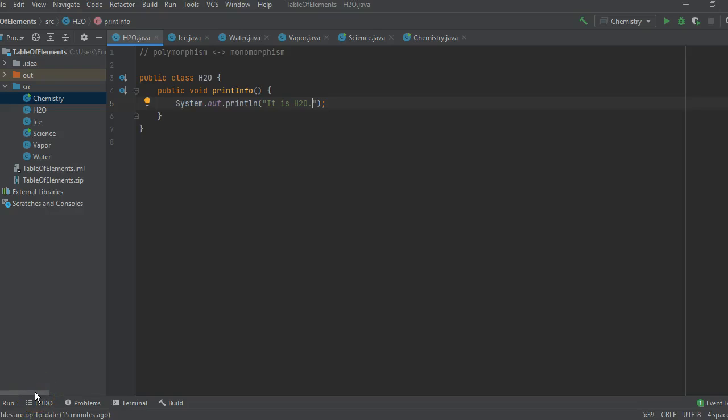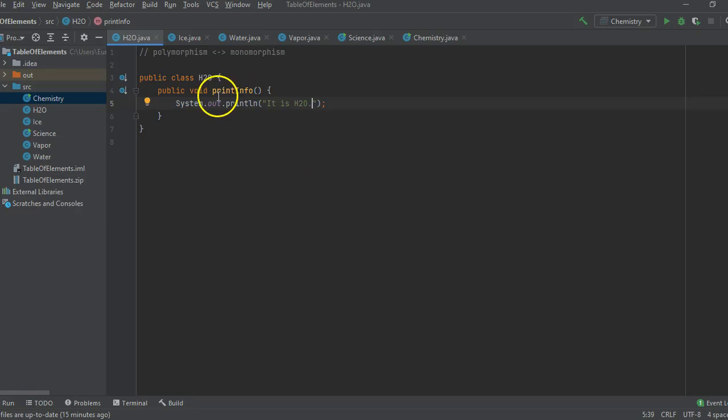Hello, I'm going to illustrate the concept of polymorphism using an example of H2O water. Here, I created a superclass, which is a parent class named H2O. In nature, H2O has three different types: ice, liquid, and vapor.